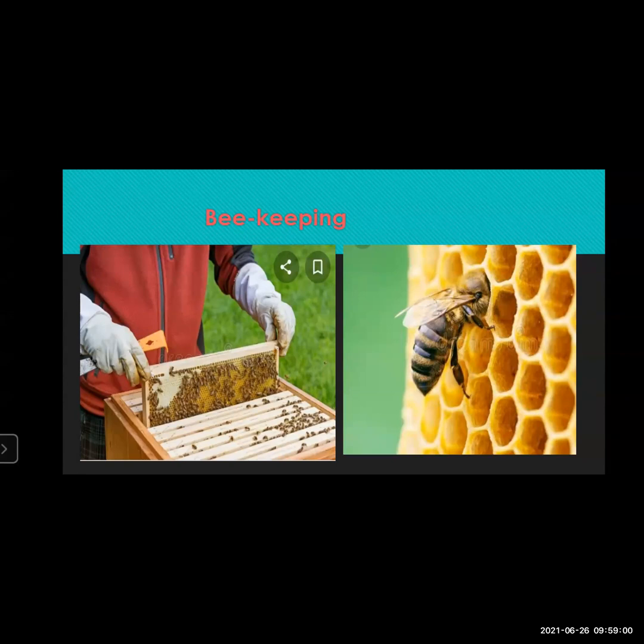Now, what is this beekeeping? This occupation is undertaken to obtain the honey and wax. In order to collect the honey in large quantity, different practices are used. You can see here on the slide how, in order to get a lot of honey or wax at the same time, the bees are reared, and a box-like structure is made so that the bees can accumulate all the honey in that and it can be easily taken. And for this purpose, you even need a study. Beekeeping is also an important occupation with respect to agriculture.